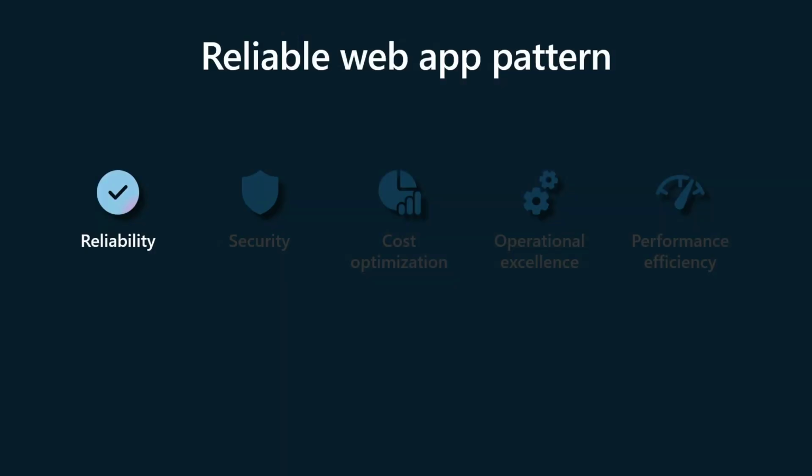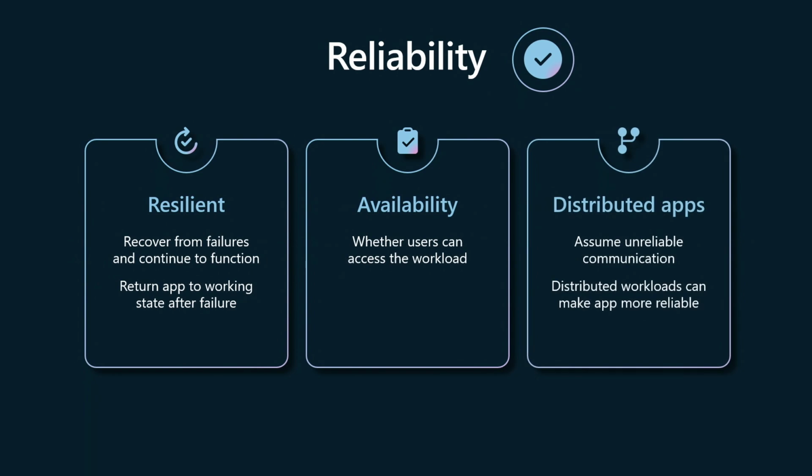Absolutely. So let's go ahead and talk about the WAF pillars that we have implemented. So first is reliability. As applications come from on-prem to the cloud, you have to be reliable, which means reliability comes under important aspect. There are two things. One is how resilient your application is, and another is how available it is. We talked about availability, going multi-region, being there for the customer when they need to book a concert ticket, right? And being resilient is all about how quickly can you recover from failures.